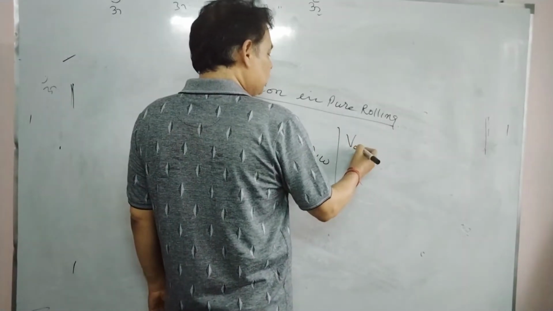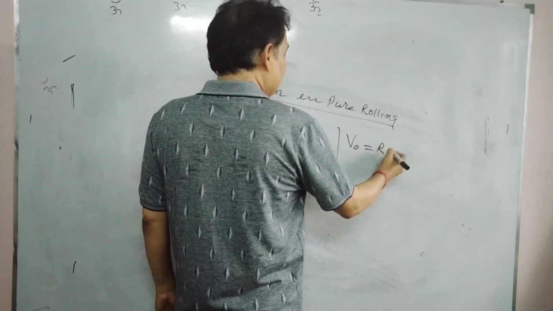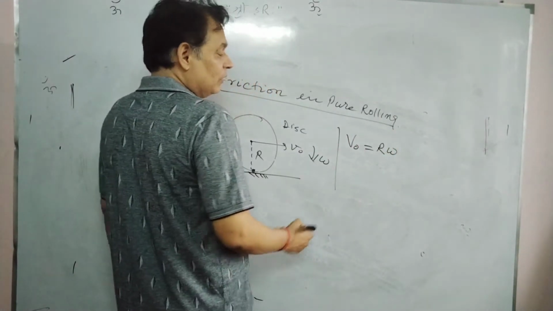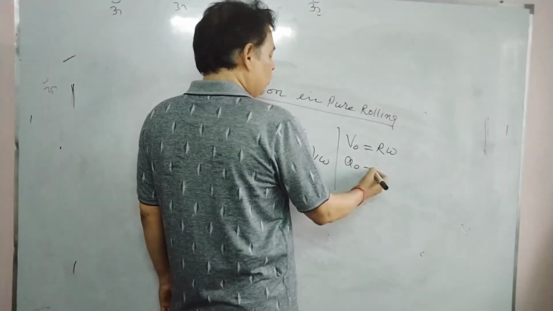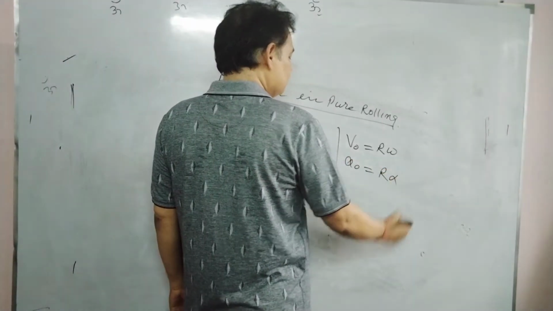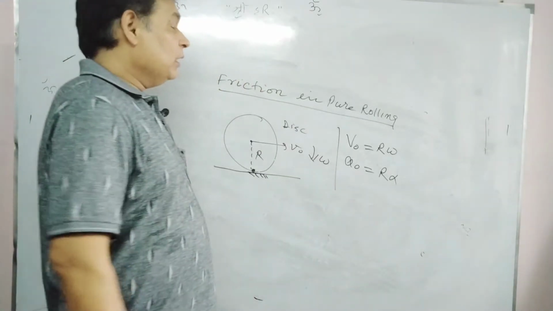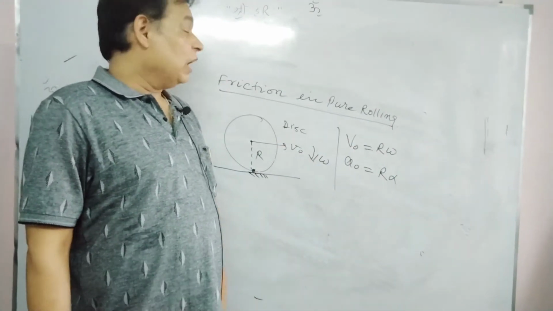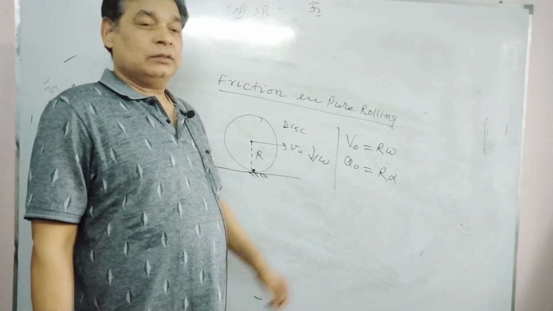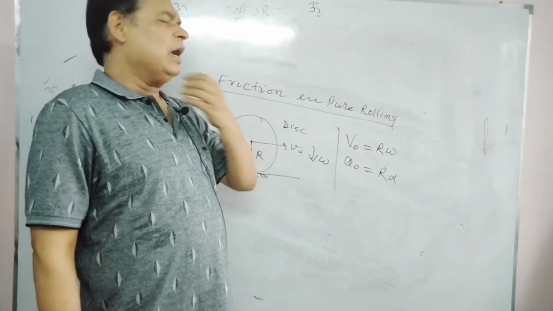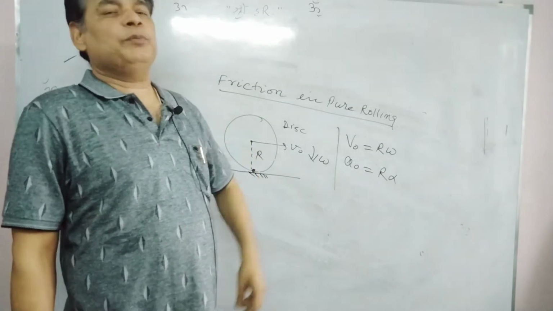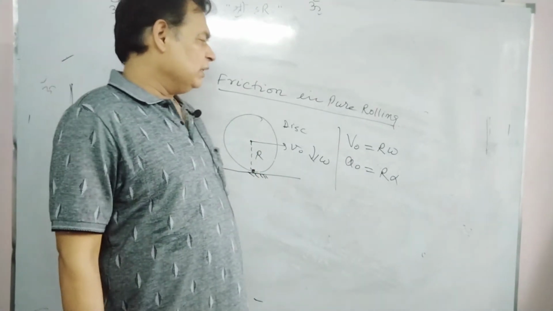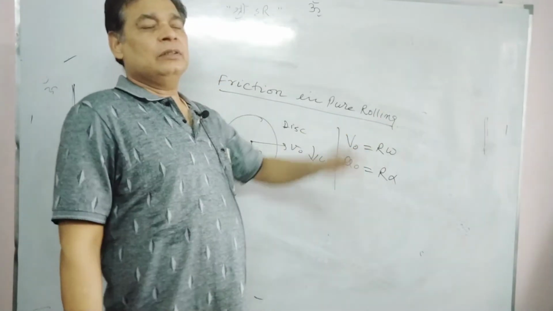Velocity of center of mass should be equal to r omega for pure rolling, or acceleration of center of mass should be r alpha, for both cases. If velocity of center of mass is not r omega, in the case of accelerated pure rolling, not uniform pure rolling, there might be a force that can disturb this equation.